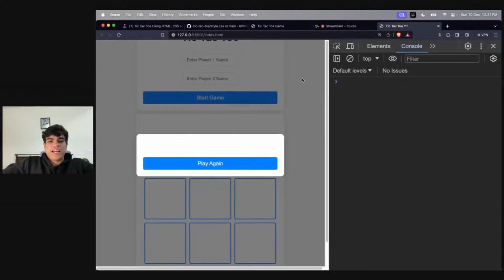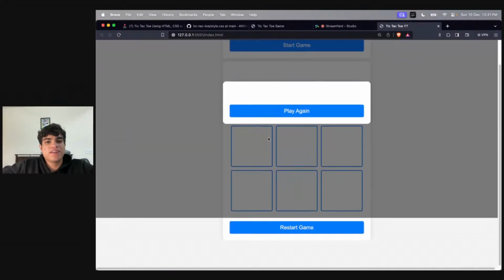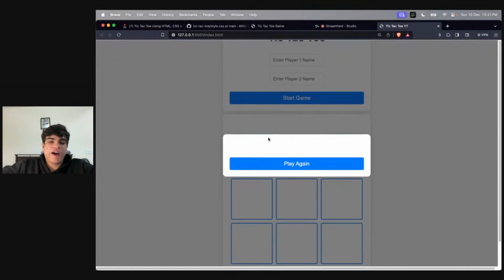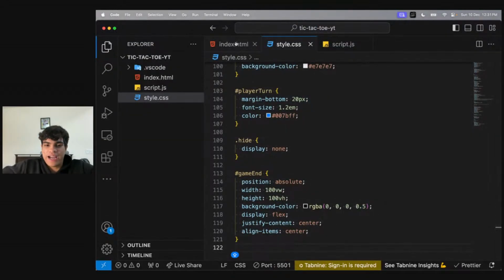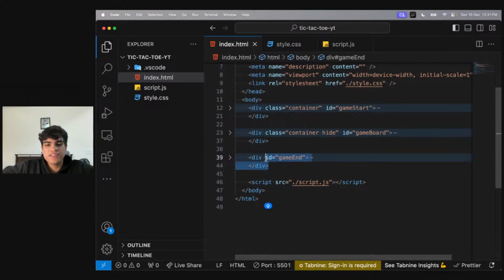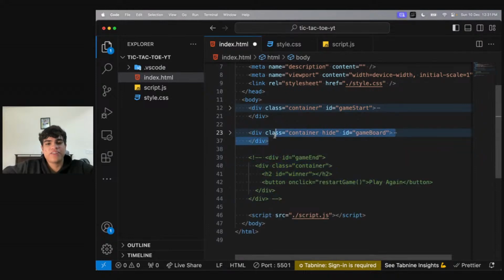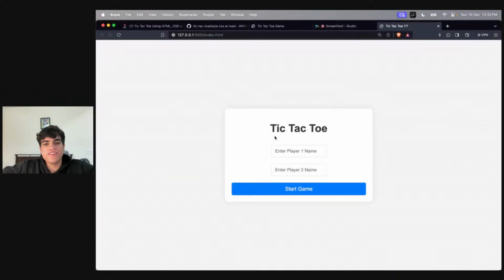Basically, you need to understand that this is how your game will start looking then, right? Currently it looks like this. Why? Because I have everything, right? What I'll do is maybe I will get rid of this, and I will get rid of this. If I get rid of this, we see this, right?